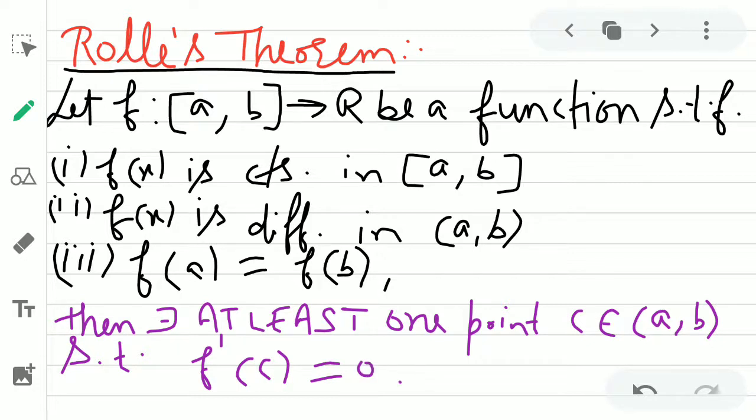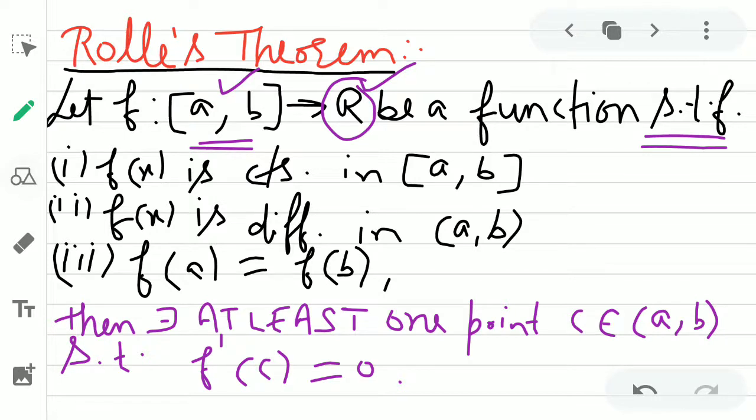So there are some important points in Rolle's theorem. First of all, look at this. We have a given function where a and b are real numbers, and it is a real valued function. We can say a function is real valued if its range is a set of real numbers. It can be the whole set of reals or a subset of reals. So it is a real valued function defined on this closed interval [a, b], and this function is satisfying the following.